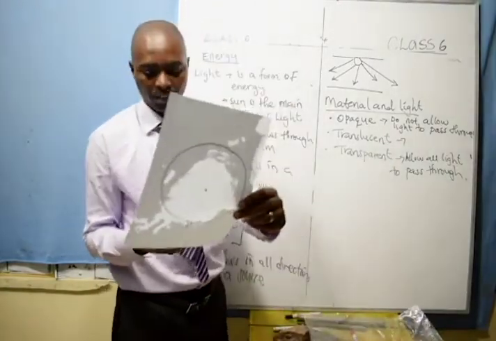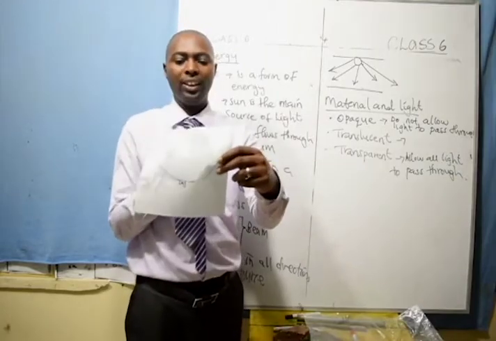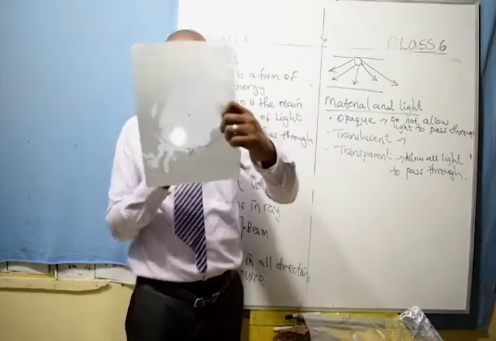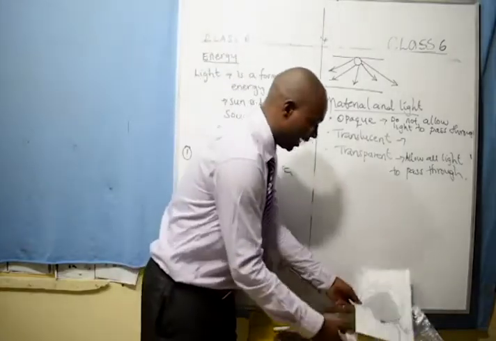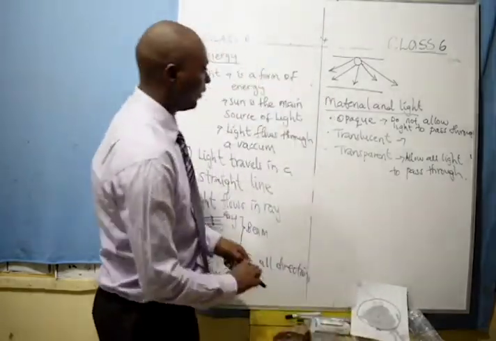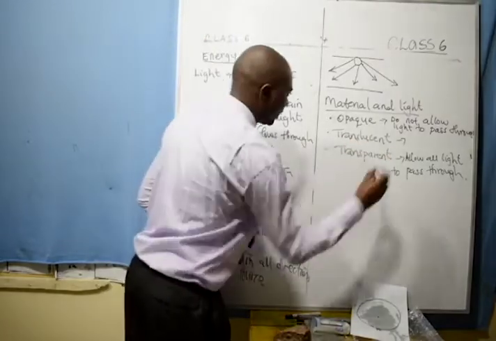Look at this now. You are able to see the light, but you cannot see me. So some light passes through, but you cannot see through. Such materials are said to be translucent.